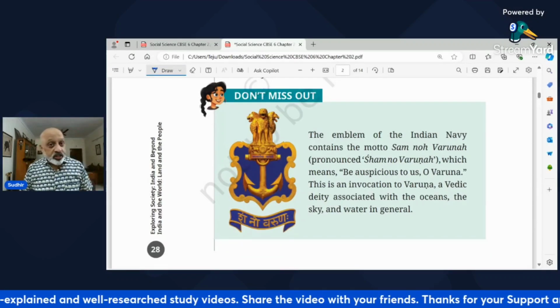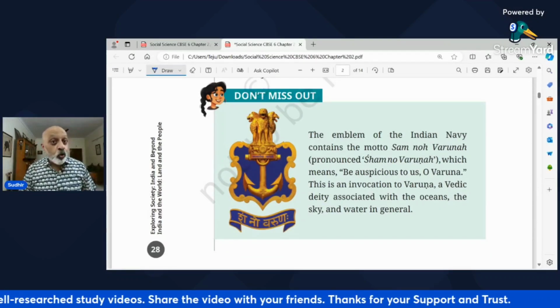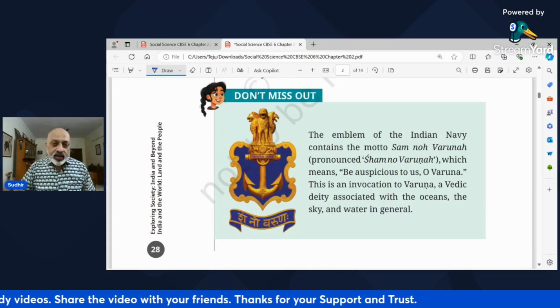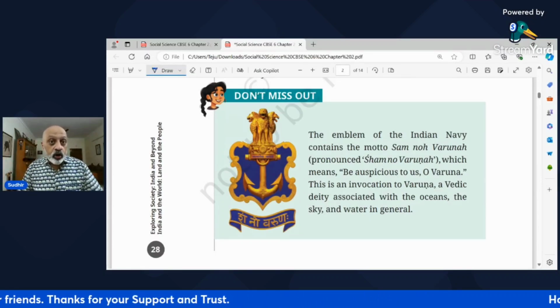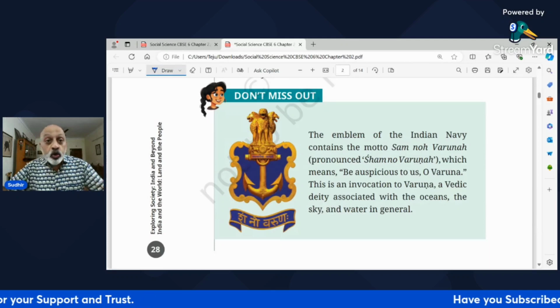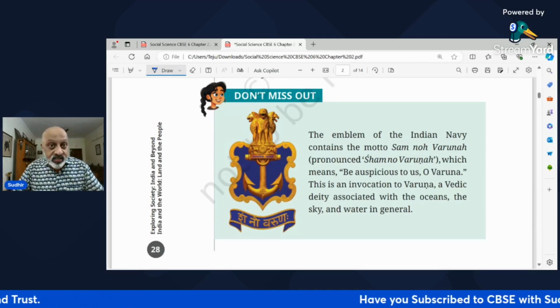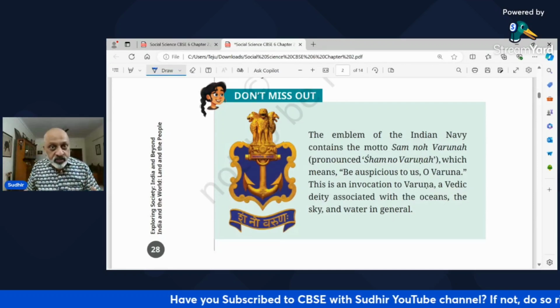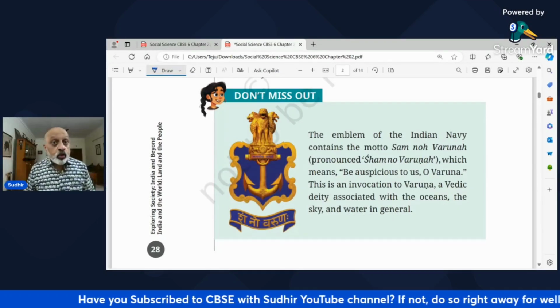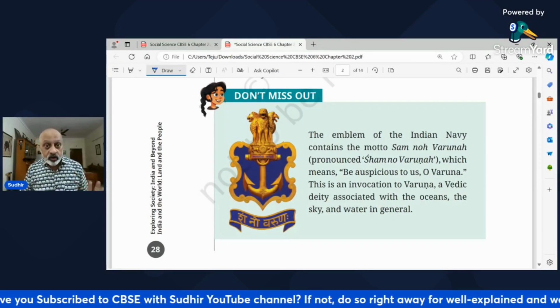Now for an interesting aspect which is there here in Don't Miss Out. What does it say? The emblem of the Indian Navy. Now, Navy is involved in what? Ensuring the security on the seas across India. You know, the Bay of Bengal, the Indian Ocean, and the Arabian Sea. ताकि समुंदर के रूट से कोई हमला ना हो भारत पर, right?